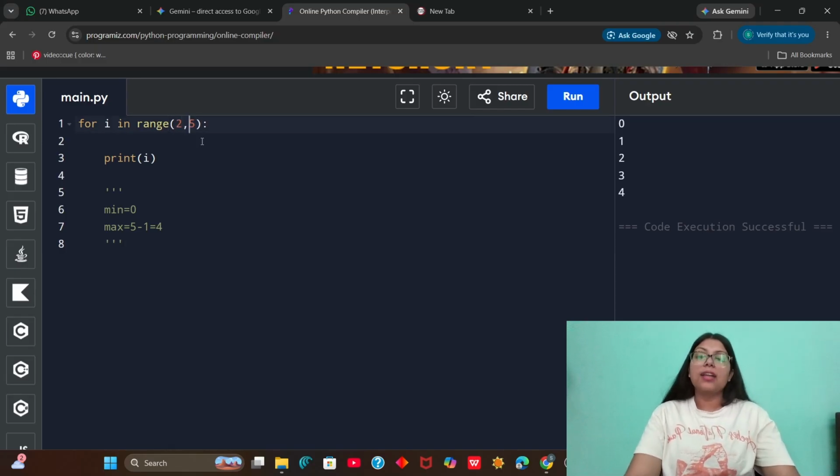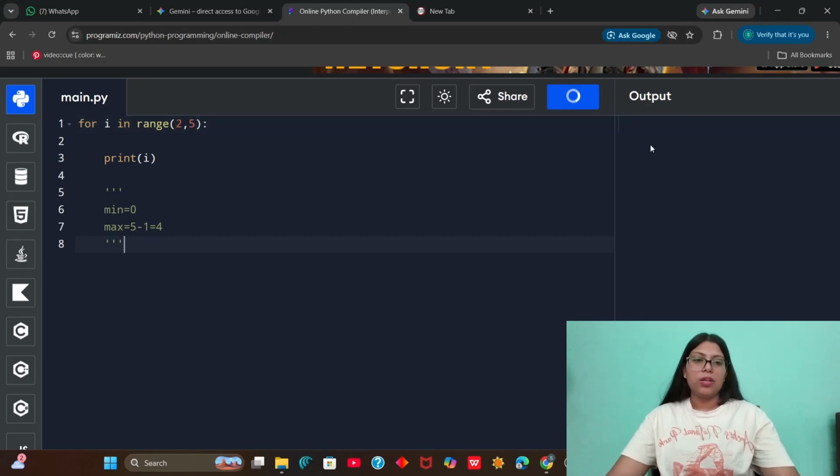If I write it like this, I'm saying that you have to start from 2 and you have to stop just before reaching 5. So see, 2, 3 and 4. It starts from 2 and it stops before 5. So this is another way of using range.